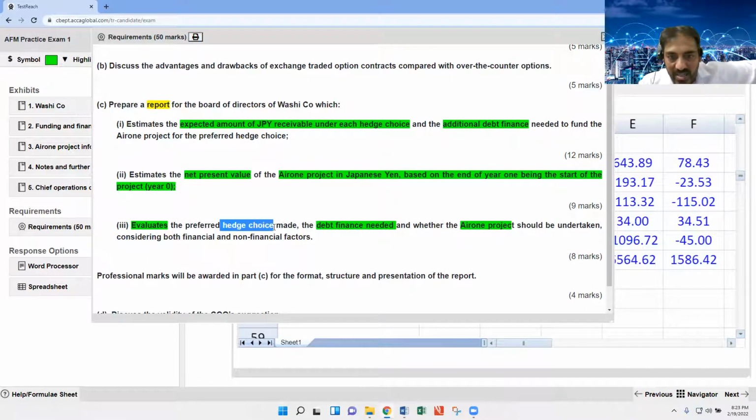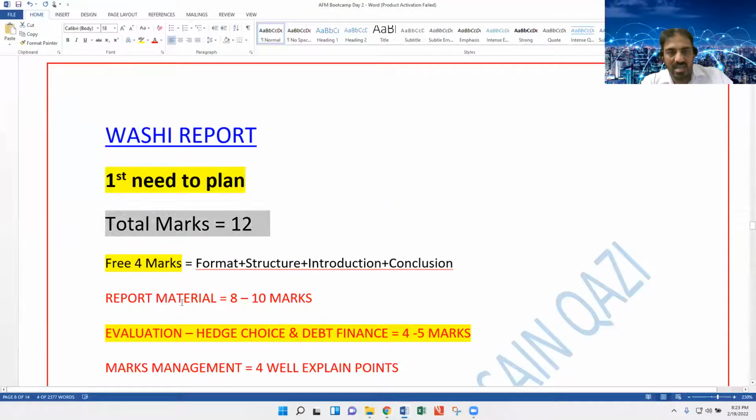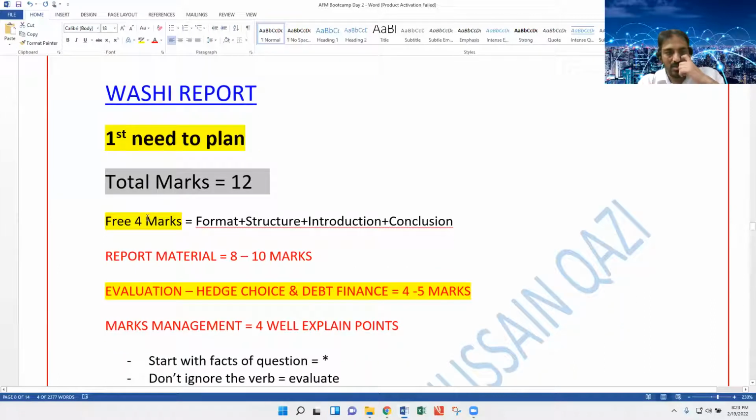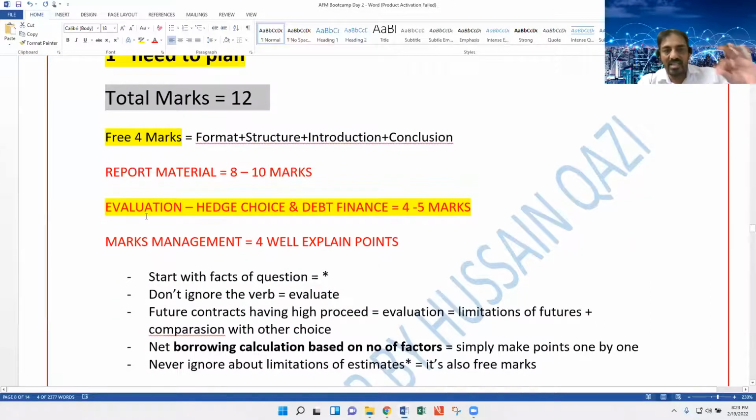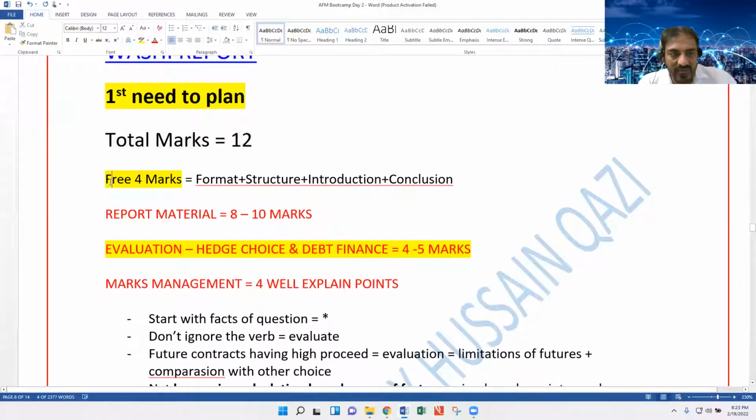Evaluate the hedge choice, debt finance needed, Air 1 project. That includes 8 marks and 4 marks related to professional. What are the components of the professional marks we have already discussed? So here the important point, the 4 marks: format, structure, introduction, conclusion, as we already discussed.